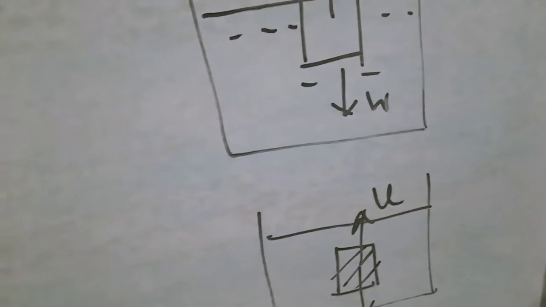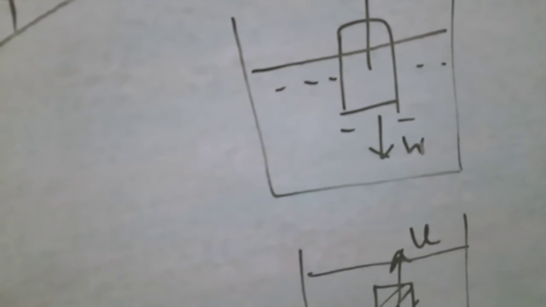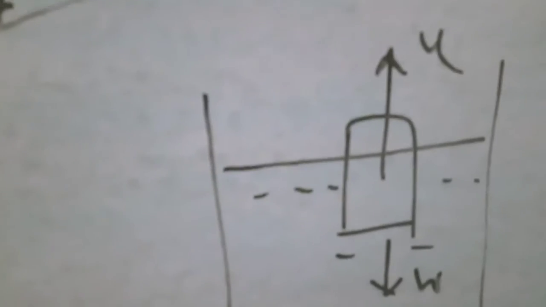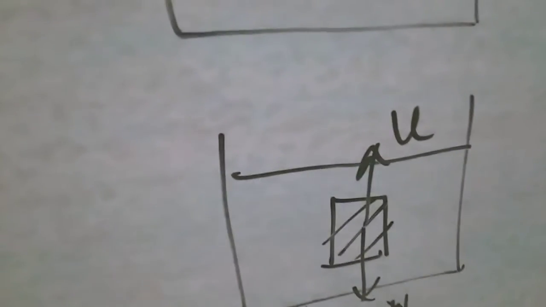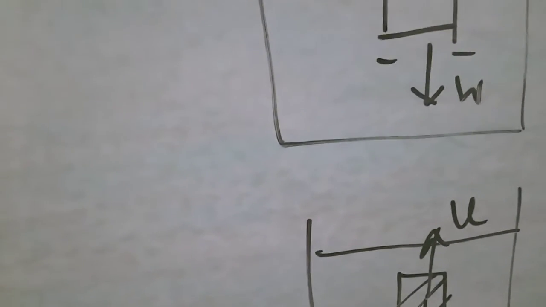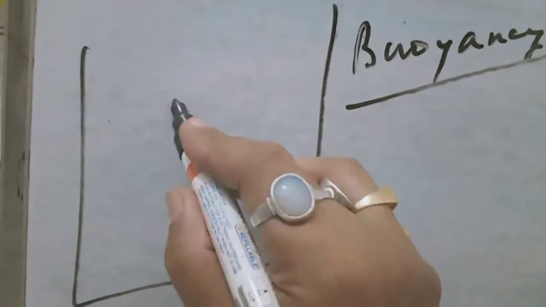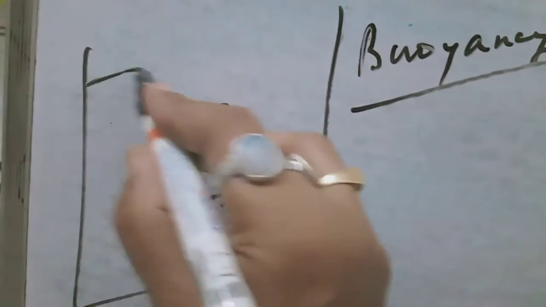So what is upthrust? The upward thrust which any liquid or gas exerts upon a body, partly or completely immersed in a liquid or a gas, is called its buoyancy. Now, in order to get an explanation for buoyancy of a liquid, let us imagine a rectangular solid block placed within a liquid.